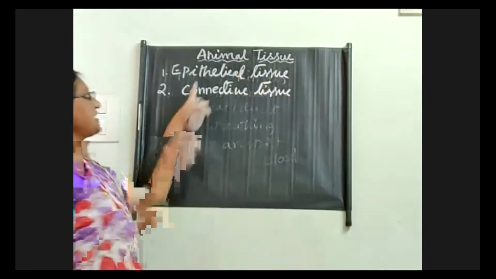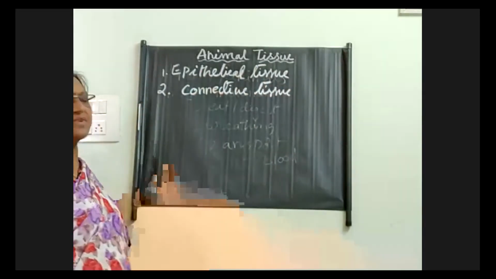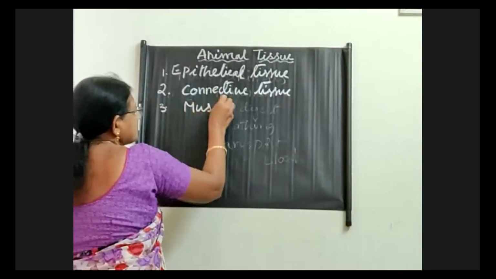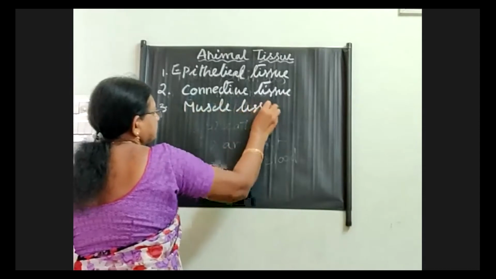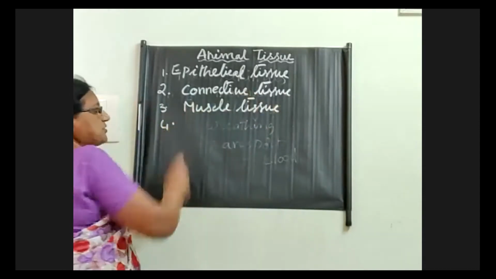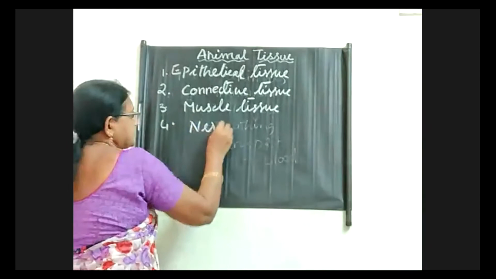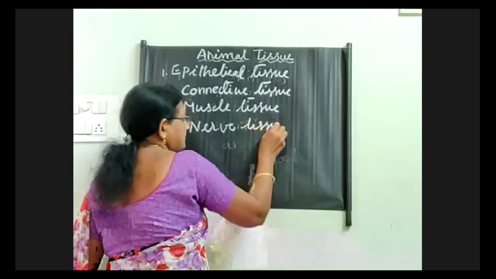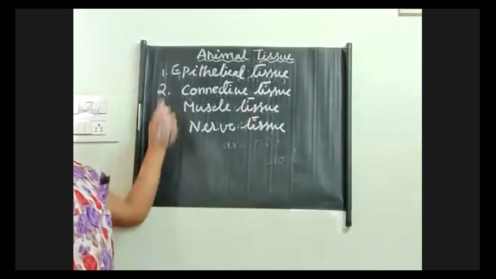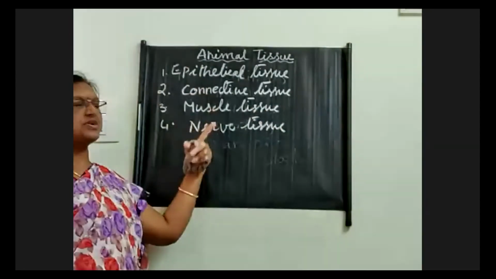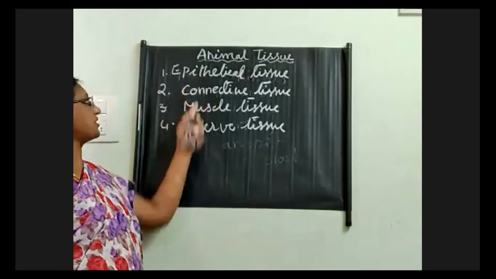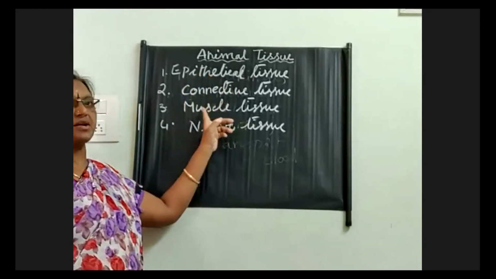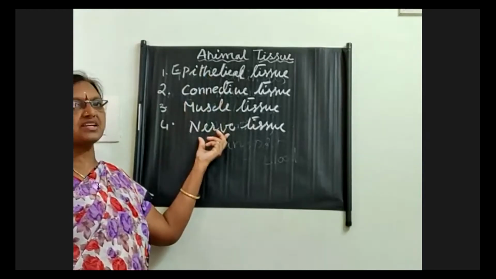So the first one is epithelial tissue, the second one is connective tissue, the third one is muscle tissue, and the fourth one is nerve tissue, or nerve system. In this manner, animal tissue is classified majorly into four types: epithelial tissue, connective tissue, muscle or muscular tissue, and nerve tissue.